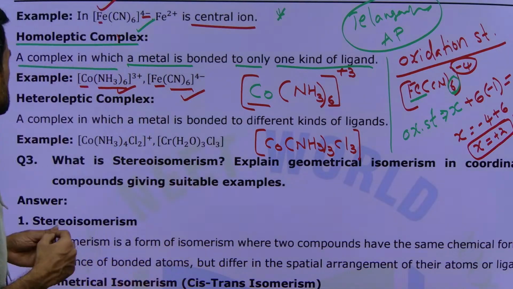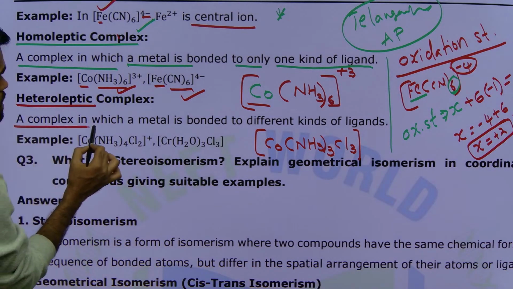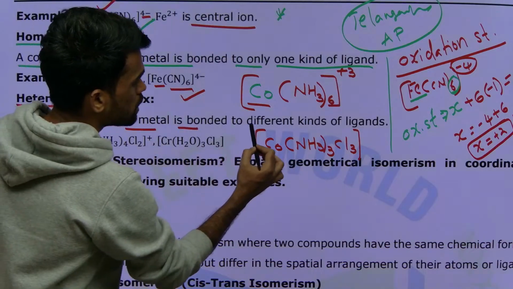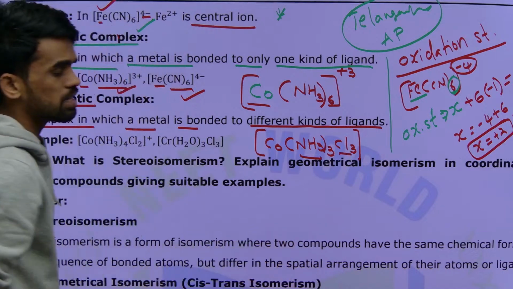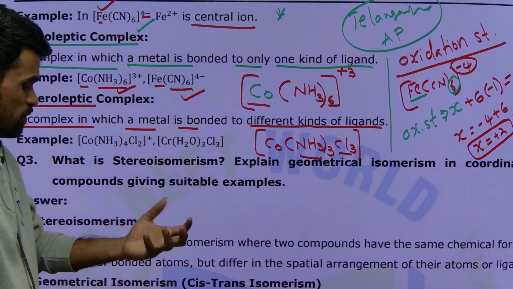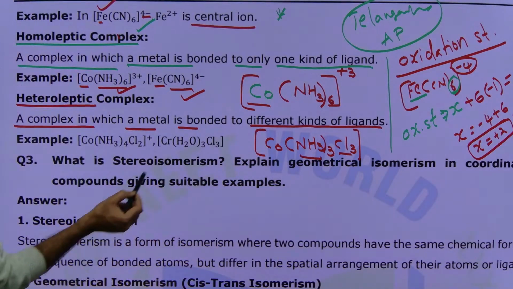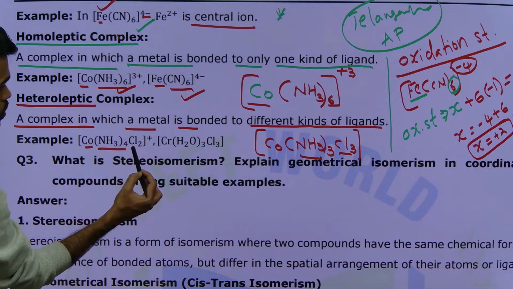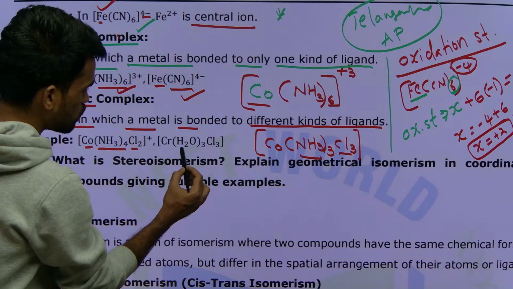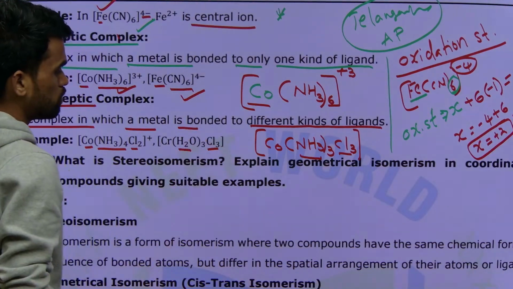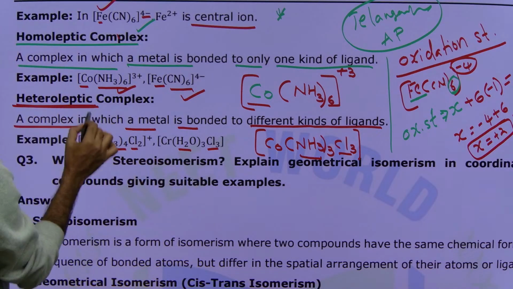The next one here, heteroleptic complex. What do we mean by heteroleptic complex? A complex in which a metal ion is bonded to different kinds of ligands. See here, ammonia is one kind of ligand, chloride is another kind of ligand. So if different kinds of ligands are present, you simply say it is a heteroleptic complex. Here I have mentioned [Co(NH3)4Cl2]+, two different ligands. Here also one is aqua, another one is chlorine, so two different types of ligands. These are examples of heteroleptic complexes.